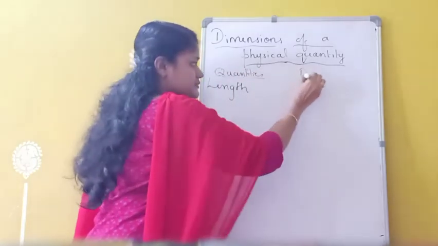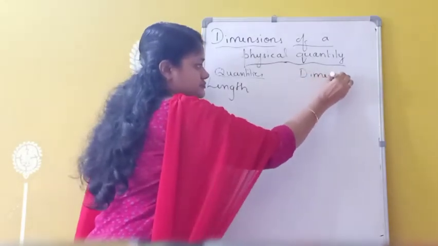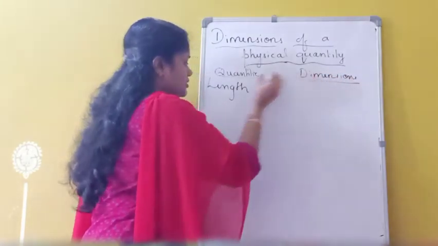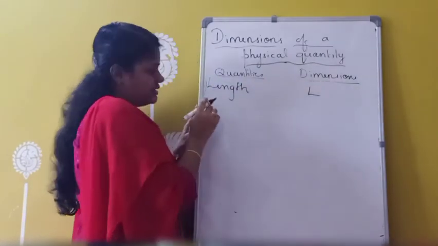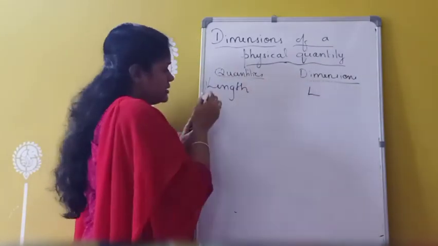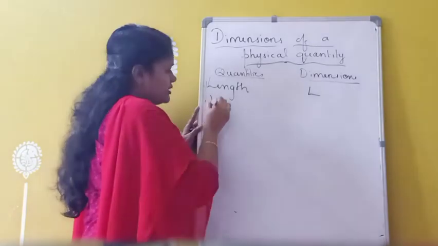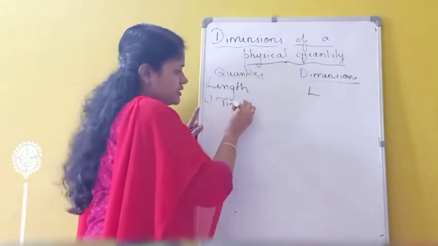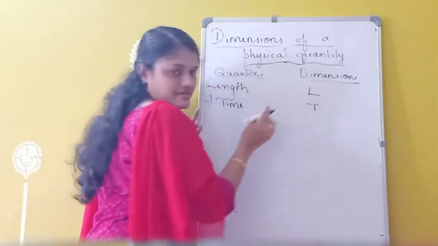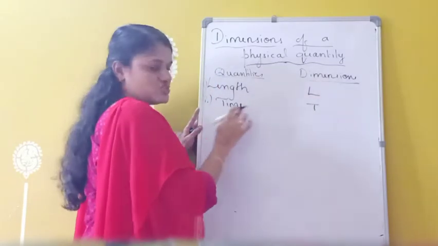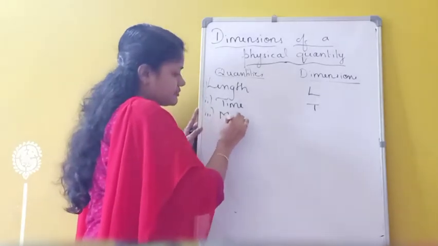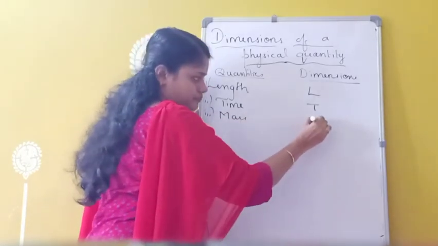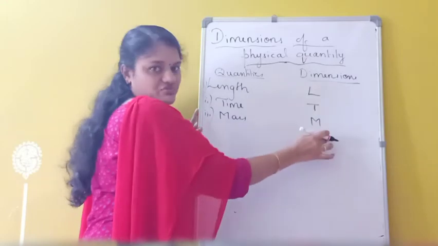Here, dimensions. So first one, length: the dimension is taken as L, simply L, the starting letter of length. Then the second one, time. The dimension is capital T. T is the dimension of which one? Time. Similarly, the third one, mass. The dimension is M. So these are the main 3 fundamental quantities.